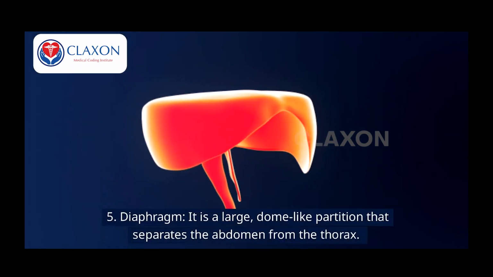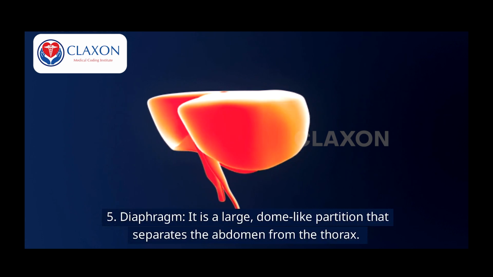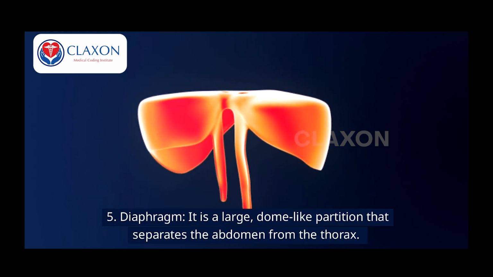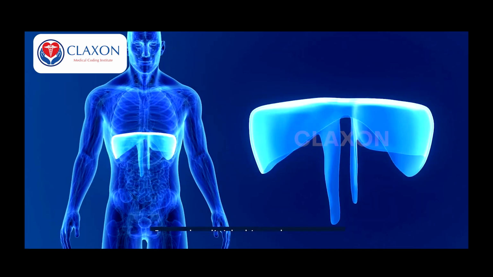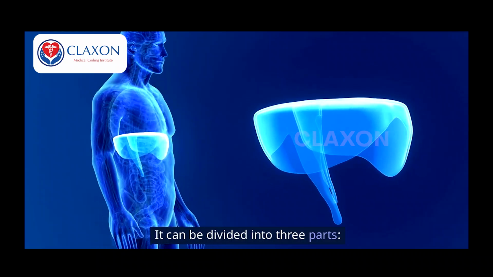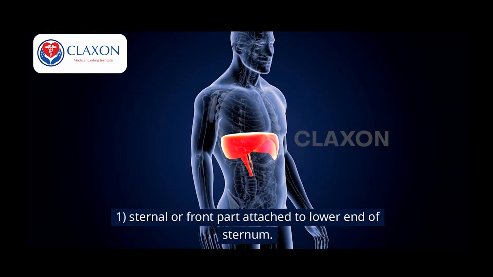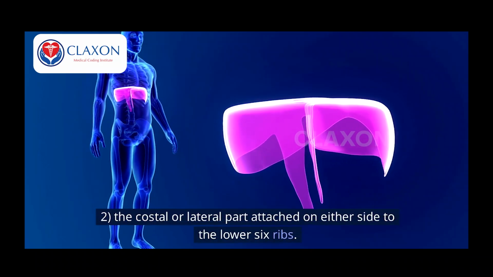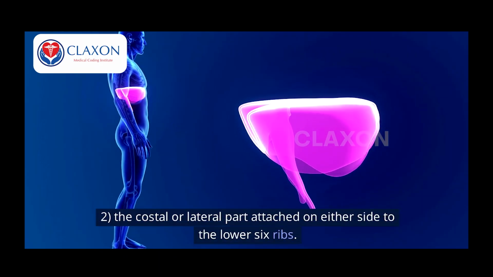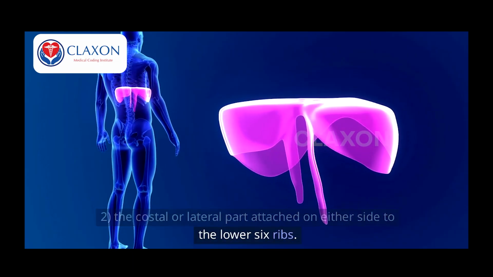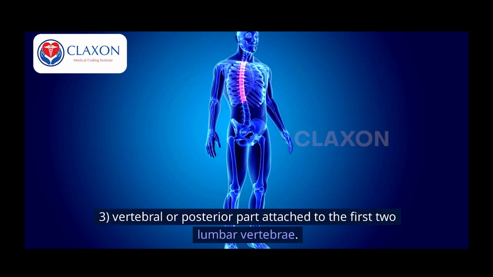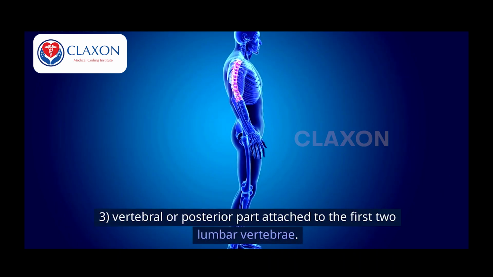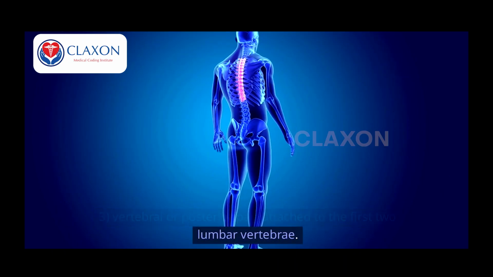5. Diaphragm. It is a large, dome-like partition that separates the abdomen from the thorax. It can be divided into 3 parts. 1. Sternal or front part attached to lower end of sternum. 2. The costal or lateral part attached on either side to the lower 6 ribs. 3. Vertebral or posterior part attached to the first 2 lumbar vertebrae.